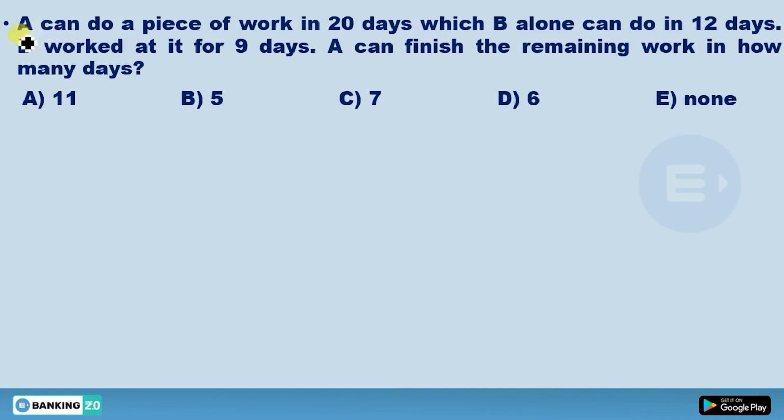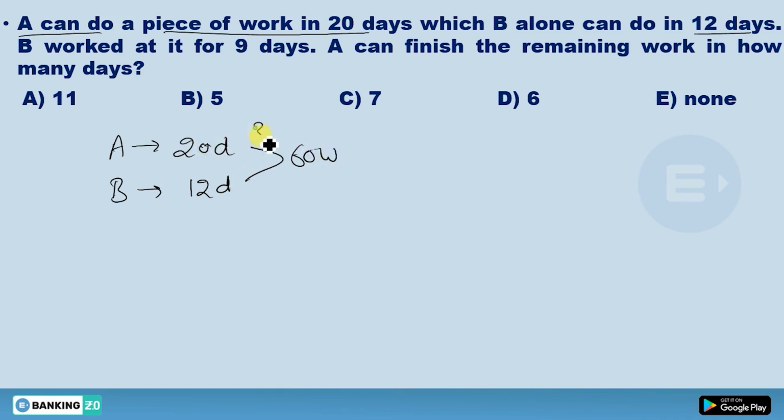Now see here, A can do a piece of work in 20 days. B alone can do it in 12 days. So what should be the LCM? The LCM should be 60. So in 20 days 60 work, in 1 day he will do 3 work per day. In 12 days B is doing 60 work, in 1 day he's going to do 5 work per day.